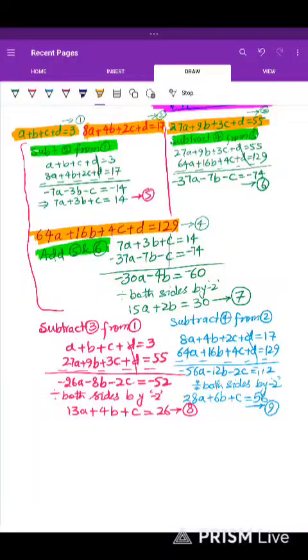From 8 and 9 we can eliminate C. How can we eliminate it? We are going to subtract 9 from 8. Subtract equation 9 from equation 8. So equation 8 minus equation 9 will give us what? Equation 8 is 13a plus 4b plus c is equal to 26, and equation 9 is 28a plus 6b.